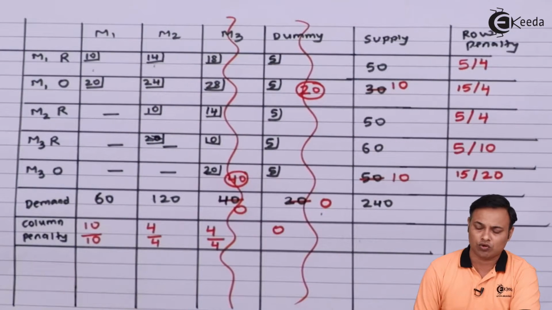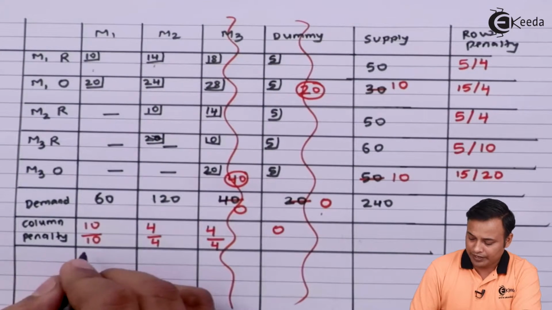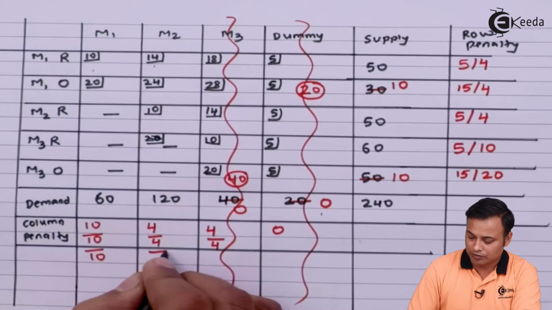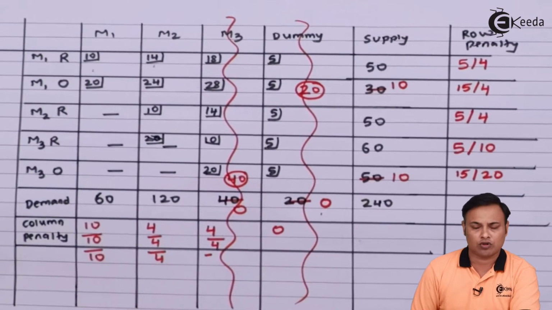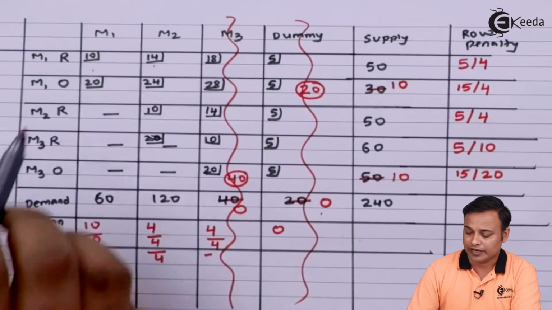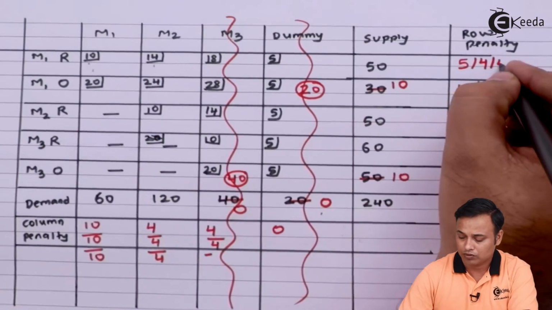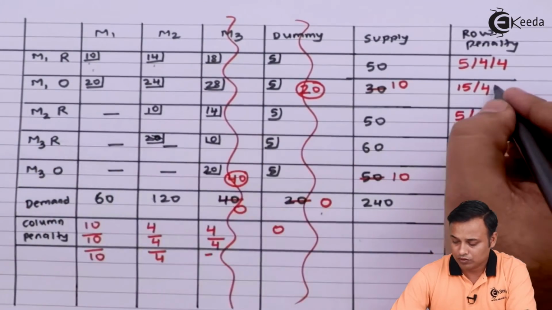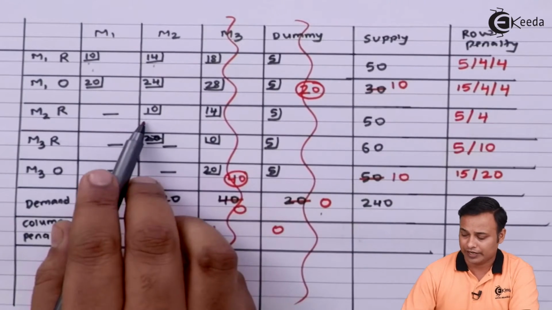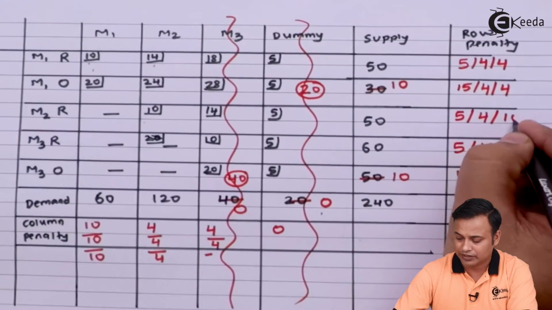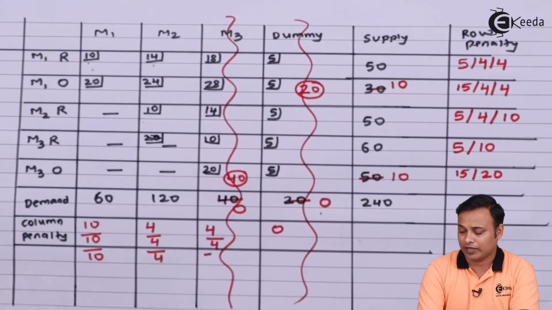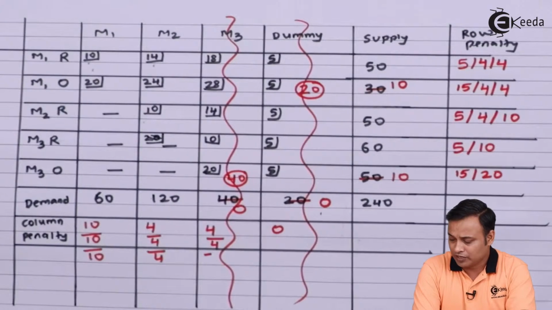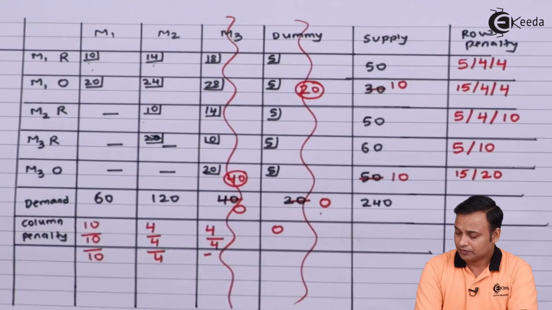Since I cancel the row, I will maintain the same numbers in the column, and for rows I will do the recalculation. 10 and 14, 4; 20 and 24, 4; and here there is only 10. So I'll just note down the 10 here, and now I need to do the recalculations again.